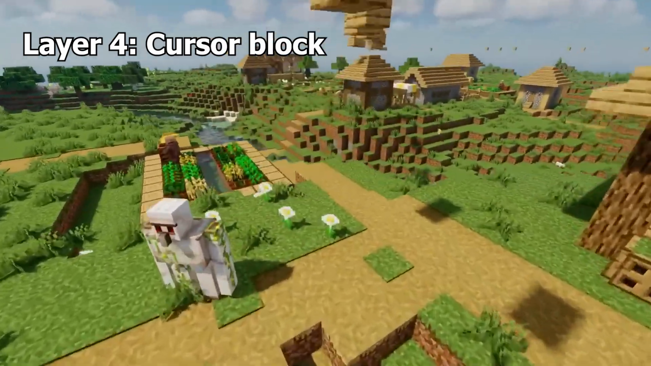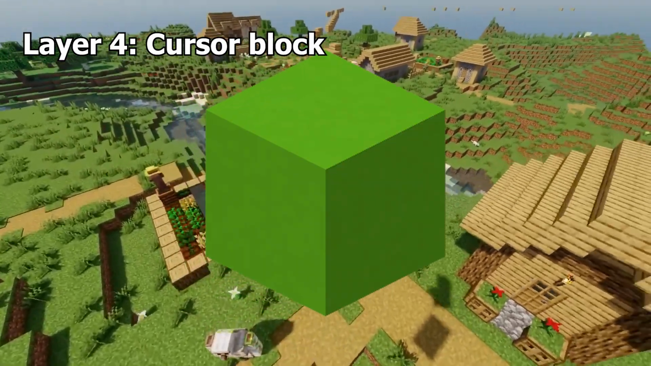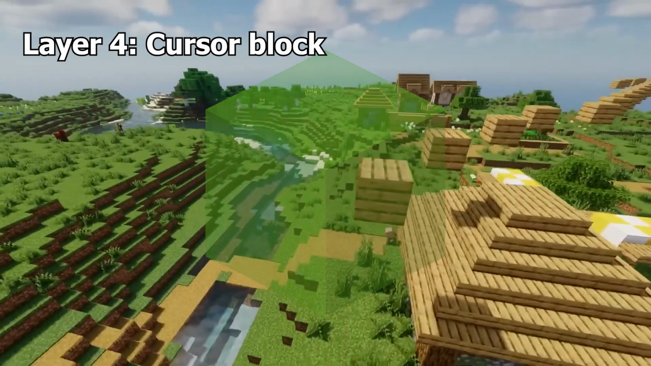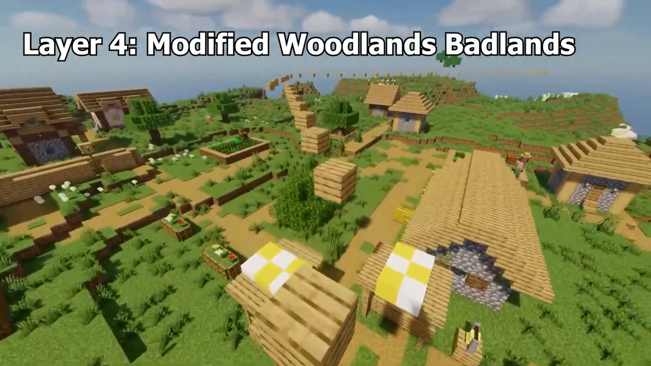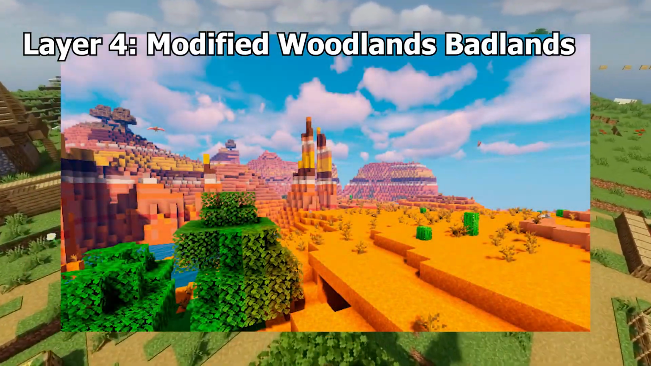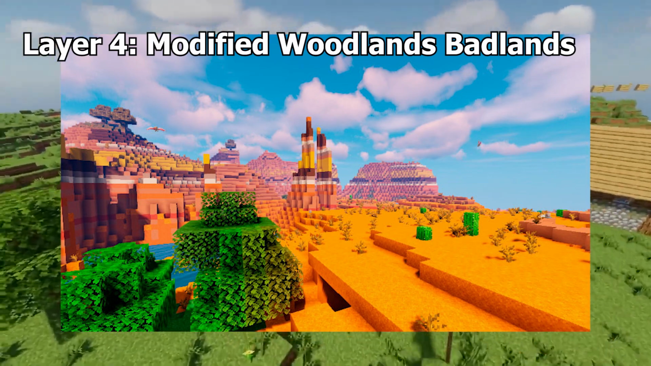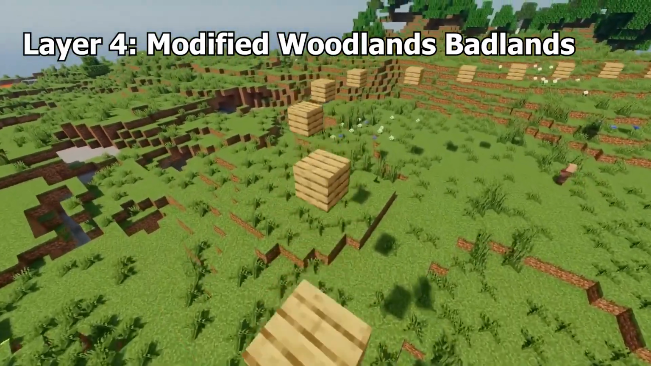Cursor Block. This was a part of the 20W14 Infinity April Fool's update. It cycled between the black and green concrete textures. Modified Woodlands Badlands Plateau. Before 1.18, there is a variant version of the Badlands called the Modified Woodlands Badlands Plateau, which basically added some trees at the top of hills.